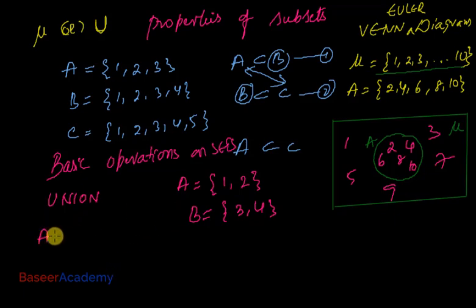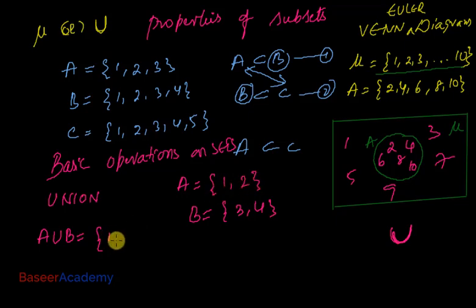Then A union B, union is represented by the symbol U. A union B